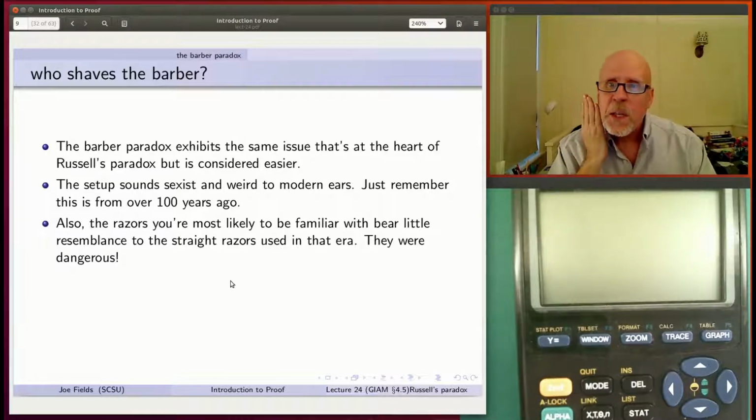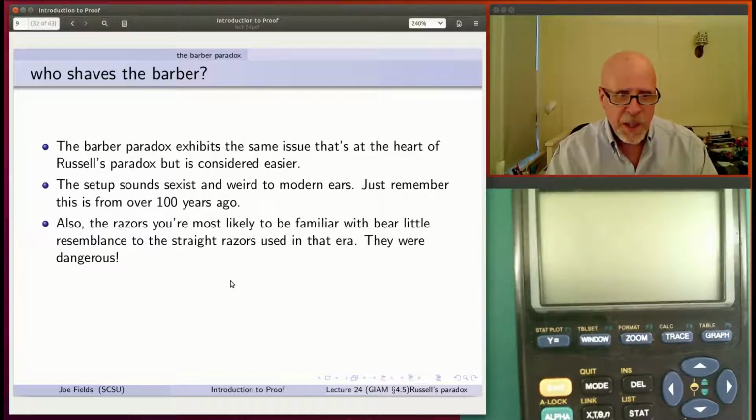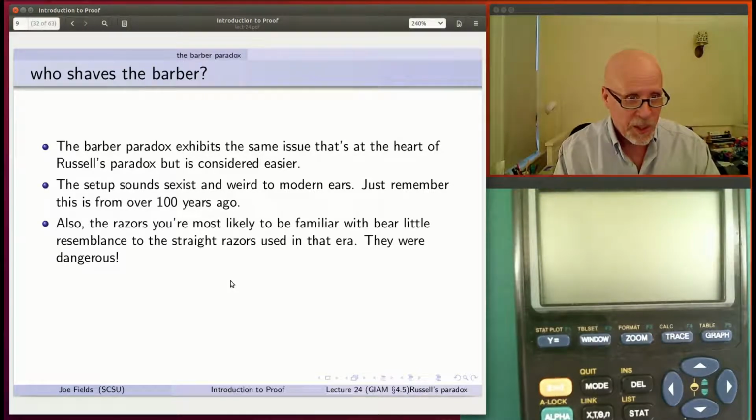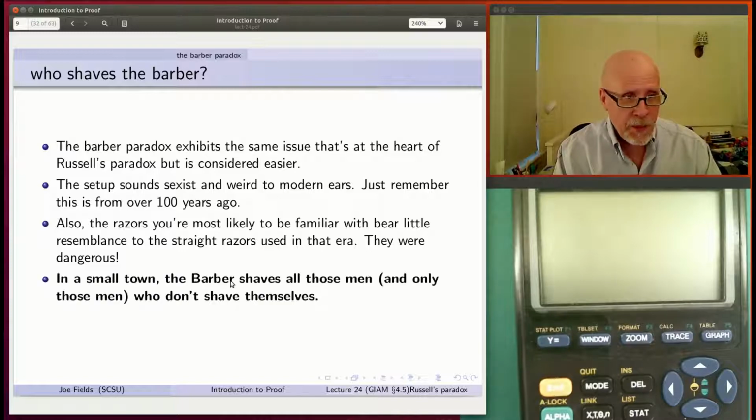You took this edge and you scraped it across your face or whatever you were trying to shave, and if you slipped, you would cut a gash in yourself. If you moved, instead of sideways, if you moved this way, you could really damage yourself. I'm not talking like the nick that some people get shaving today where you have to put a little piece of toilet paper on it. I'm talking like, you got to go get stitches. So they were dangerous. In fact, there were people who carried straight razors as weapons. They're very uncommon today, fortunately, because they're the sort of weapon that could do quite a lot of damage to somebody. So here's the paradox.